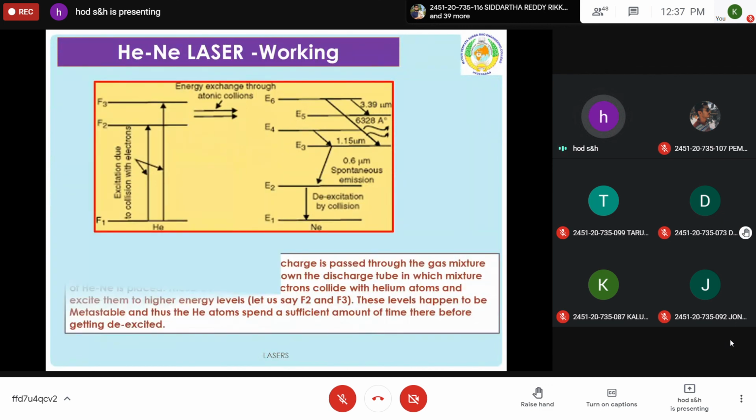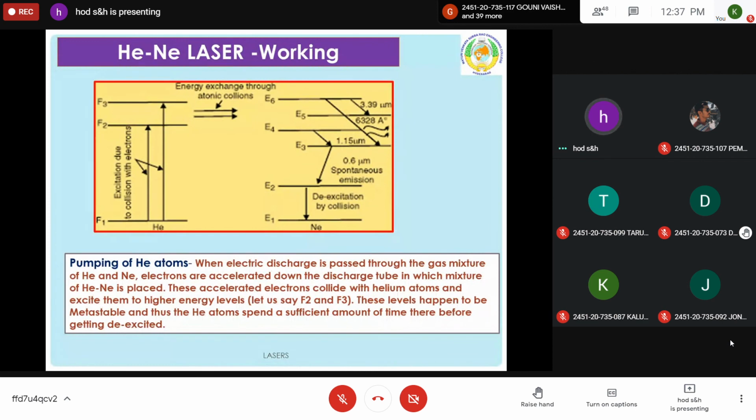And this energy level diagram, please take it. What I have explained is the same as what is written here. You have it in the notes also. Initially helium atoms will go to their F2 and F3 levels. Then they interact with neon atoms, and the neon atoms rise to their E6 and E4 levels, and reach E5 and E3 by emitting photons, which are coherent in nature. Please take this diagram. Otherwise, you can take a screenshot.